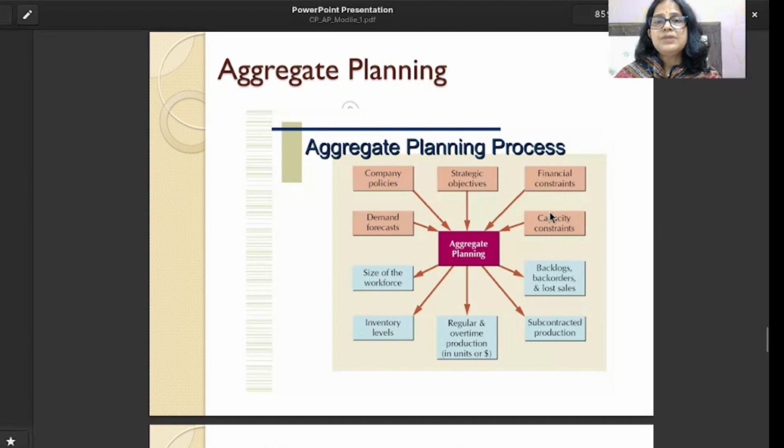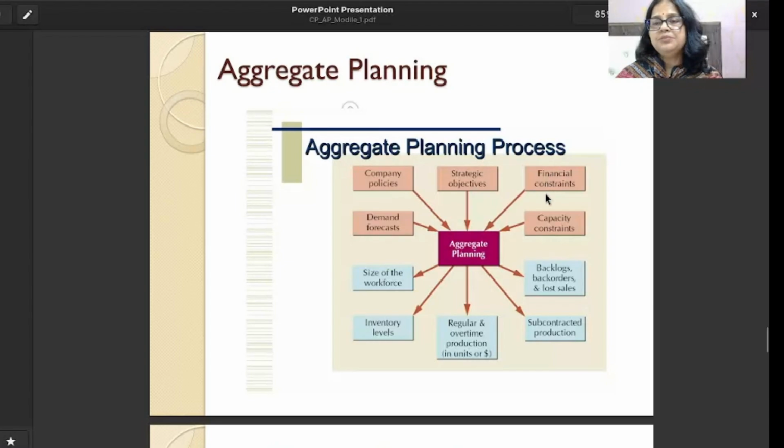Then capacity constraints. What capacity do we have available now to produce or to meet the demand? How many machines do we have? What is the total plant capacity we can calculate? How much can we produce every day or every month? How are we going to meet the demand of the market? So these are all the capacity constraints. Capacity constraints means there are limitations. We have to understand these limitations. Maybe skilled labor is available or not, machines are available or not. So what is the constraint we need to understand?